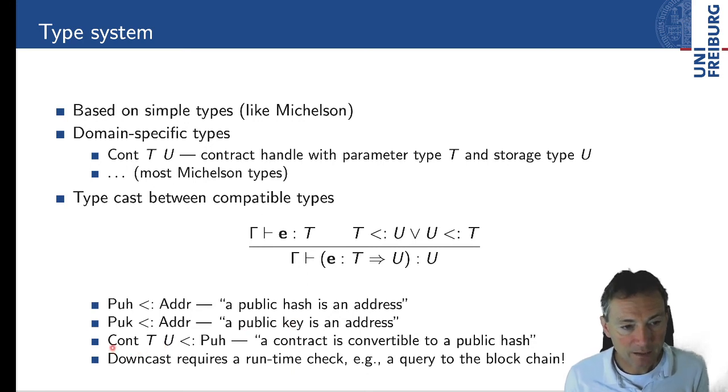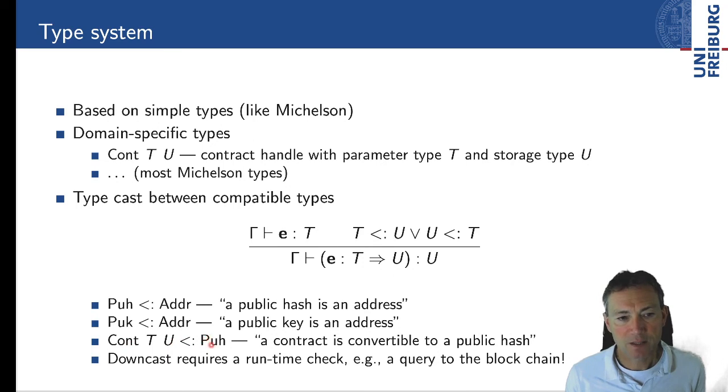And then a contract handle, that's also at runtime represented by a public key hash. So a contract is obviously convertible to a public hash, but we're forgetting in that transition that it's actually a contract. So downcast, going back from an address to a public hash or from a public hash to a contract, requires a runtime check.